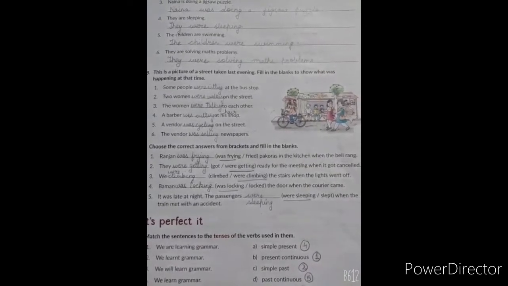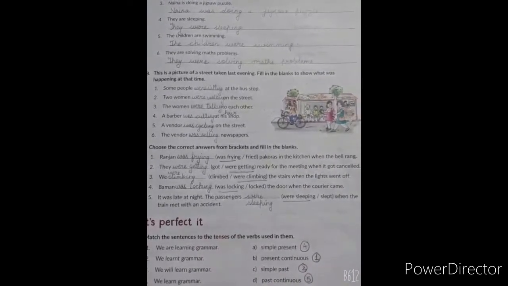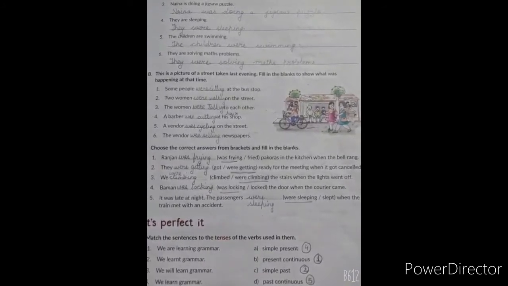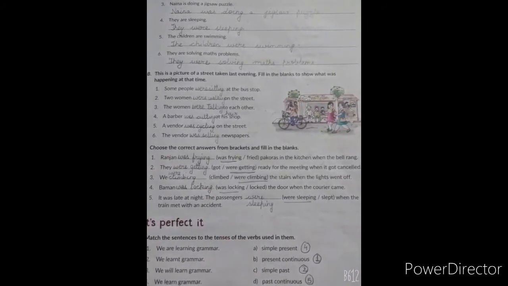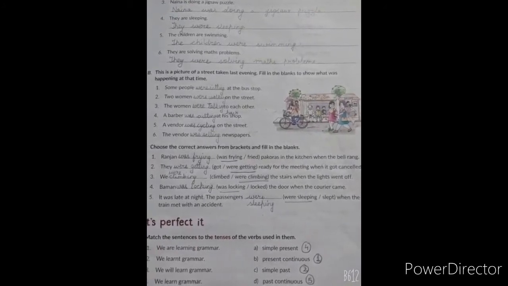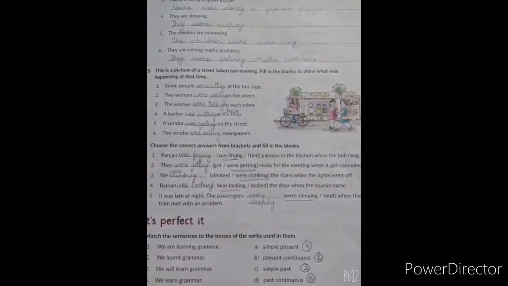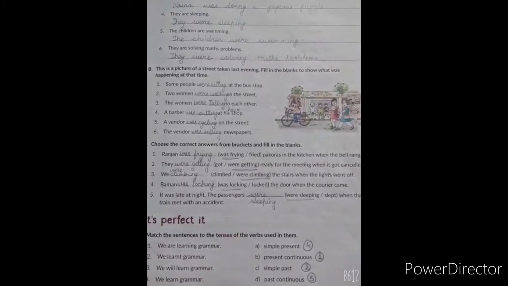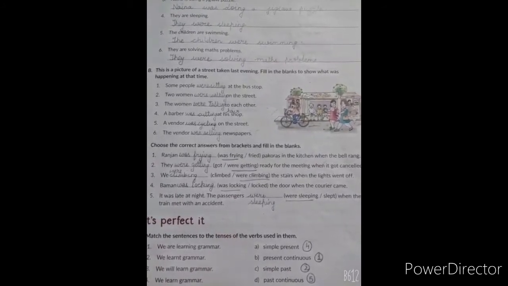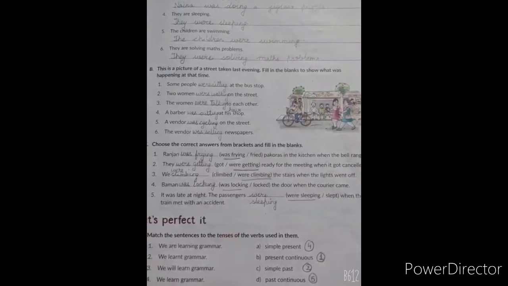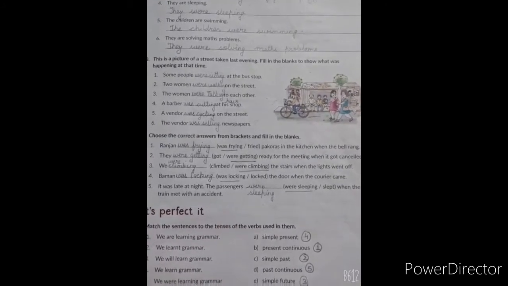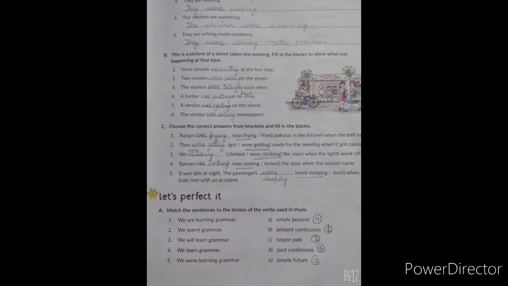So number 1. Ranjan was frying pakoras. Number 2. They were getting ready for the meeting. Number 3. We were climbing the stairs. Number 4. Baman was locking the door. Number 5. It was late at night. The passengers were sleeping.